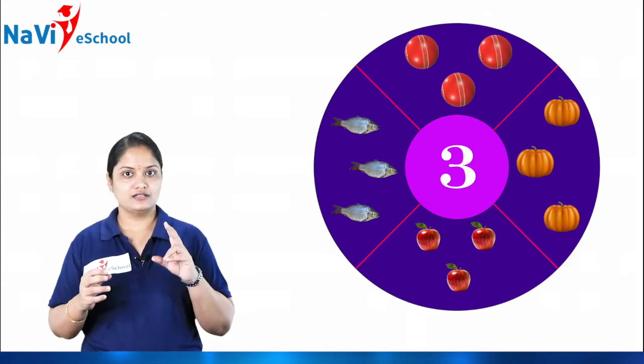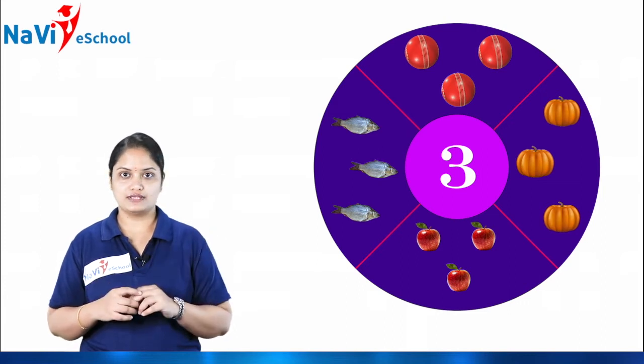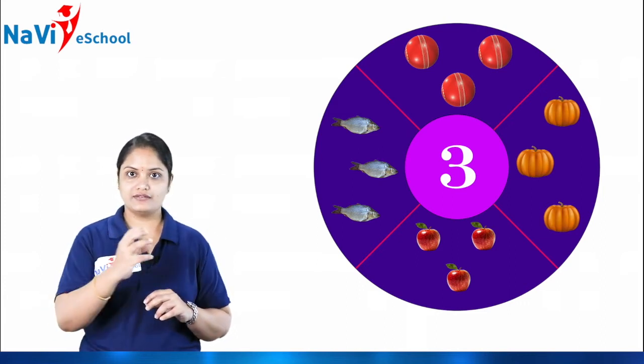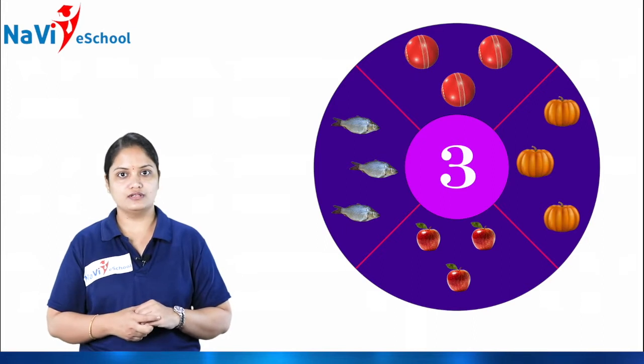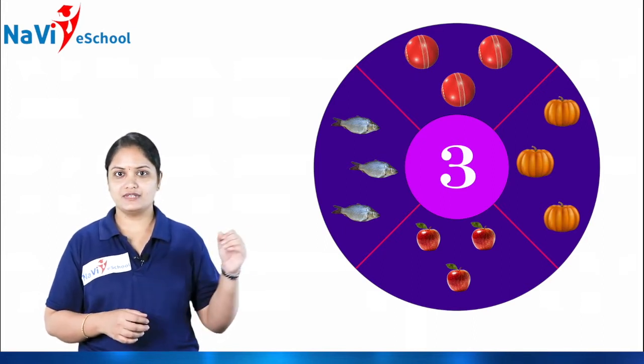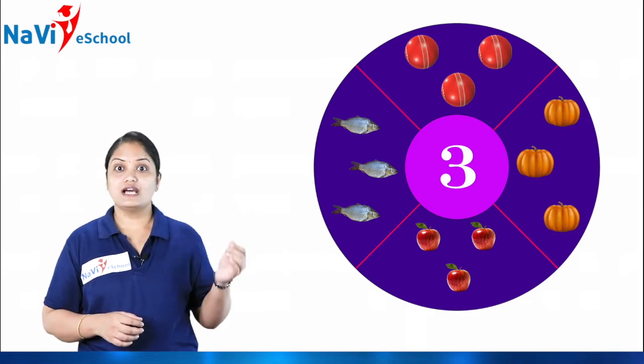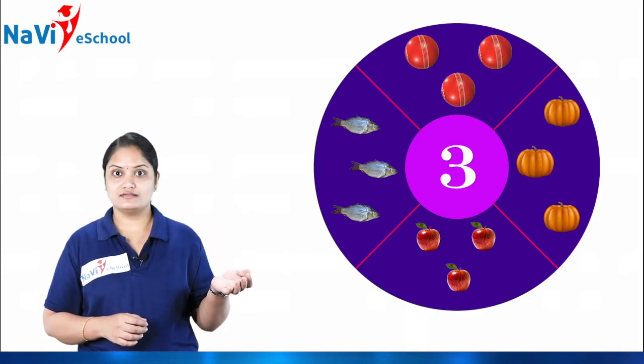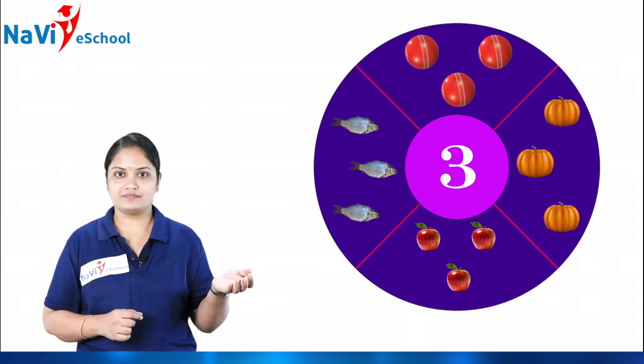Here already there are 2 balls. I have kept one more ball. So how many are there now? This is 1, 2. And what about this one? This is called 3.